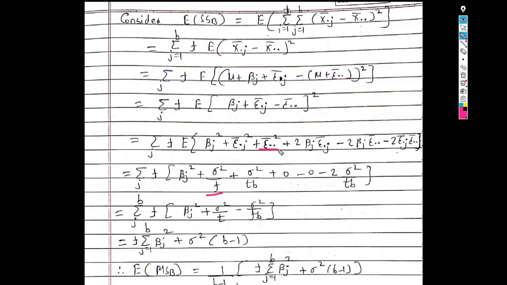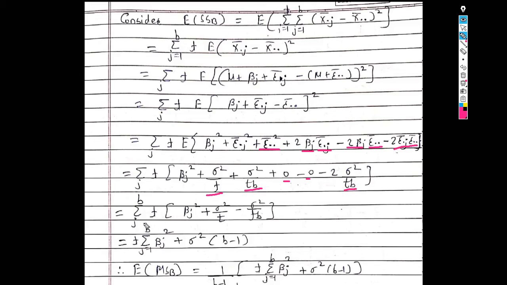Next, the expected value of epsilon dot dot bar square is sigma square upon t into b, plus 2 times beta j, which is a constant, so take it outside the expectation. Expected value of epsilon dot j bar is 0, so here we get 0. Similarly, take this 2 into beta j outside the expectation, and expected value of epsilon dot dot bar is also 0, so here we get 0, minus 2 times expected value of epsilon dot j bar into epsilon dot dot bar, which is sigma square upon t into b.